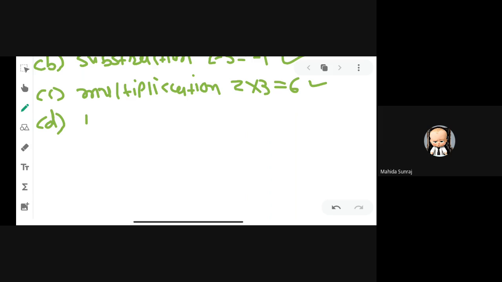And the final one, division. In division you can see 2 by 3. So you can see 2 by 3 is a rational number. So it means it is closure. 2 and 3, whenever you divide 2 by 3, 2 and 3 are rational numbers and we get the final answer 2 by 3. It is also a rational number. So it means it is closure.